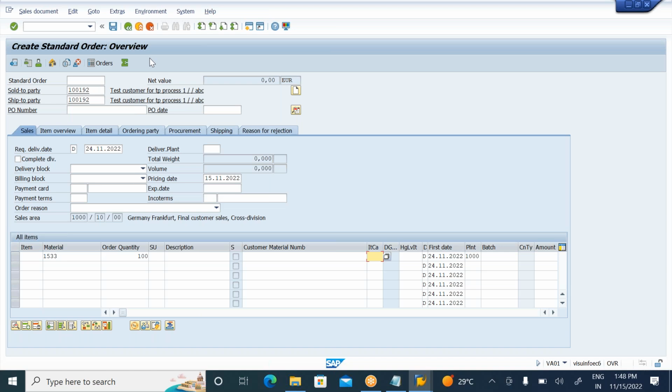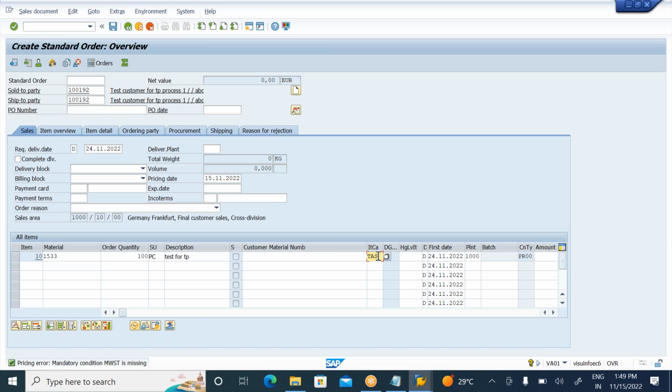Now, again, we need to click on enter here. So now simply you need to continue. The system automatically picks the third party item category TAS here.